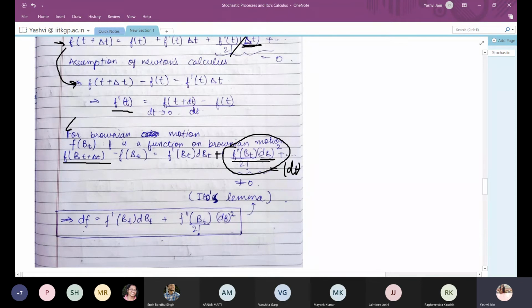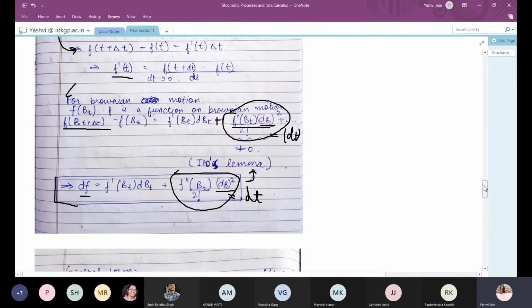So the derivative of a Brownian motion is given as f prime bt into dbt plus f double prime bt by 2 factorial into db square, which is nothing but dt. This type of calculus is known as Ito's calculus, and this extra term, which is not present in the Newtonian calculus, is known as Ito's lemma.